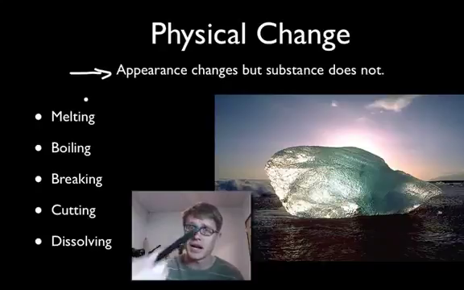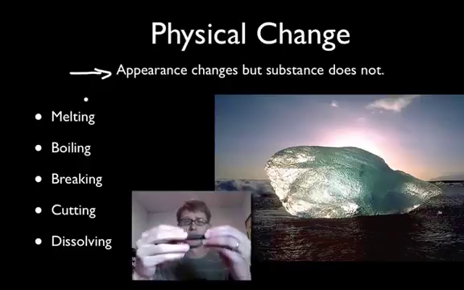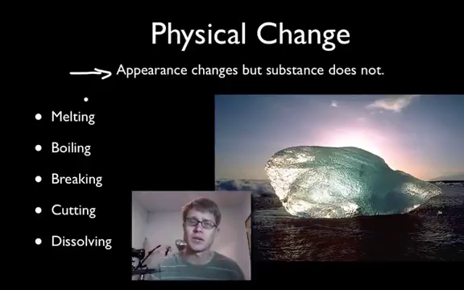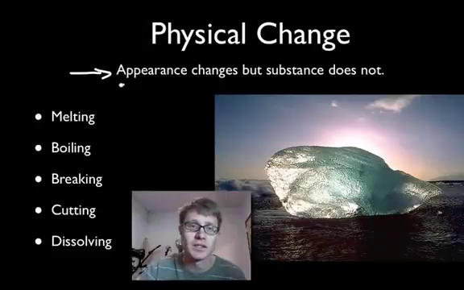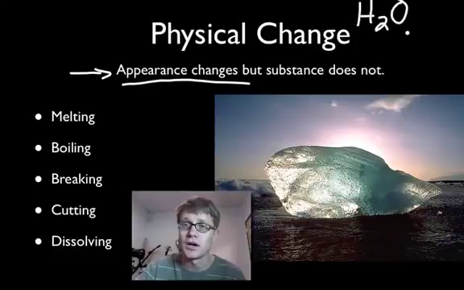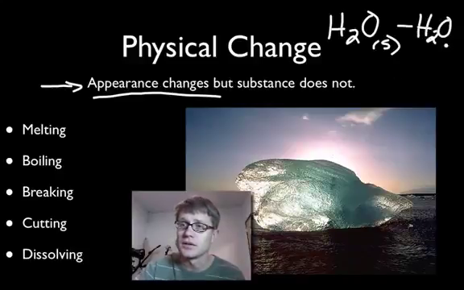And so how could that happen? Well, if we were to heat this pen up, and so it were to melt slightly, it still would be a pen. If we were to break it in half or bend it, it would still be a pen. In other words, as long as it doesn't combine with another chemical, as long as that substance stays the same, it's a physical change. If you start with water that is a solid, like in this ice down here, and then we end up with water that is a liquid, in other words, it starts to melt.